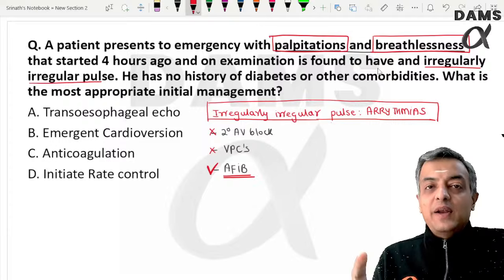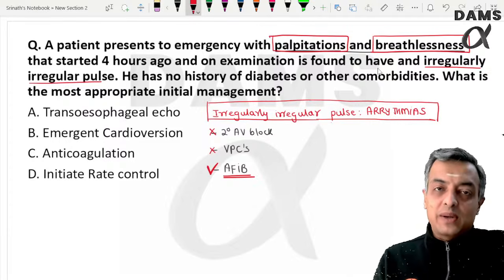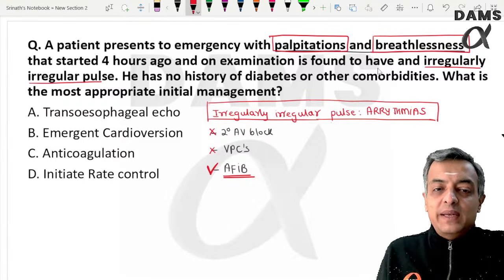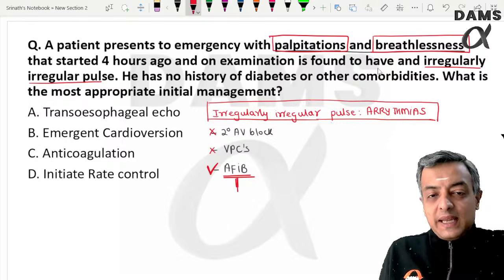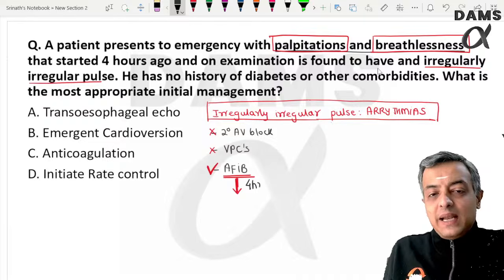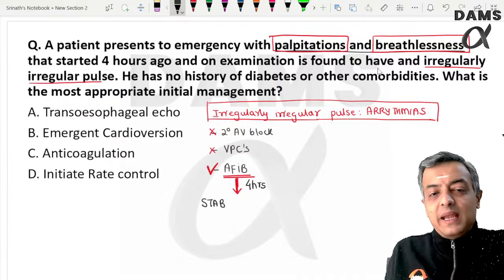Now, the 4-hour duration indicates that the patient is not already in shock. If the patient was in shock, the patient would have been rushed to the casualty. So the 4-hour history is telling you that it is likely to be a stable patient with atrial fibrillation, meaning not an emergency.